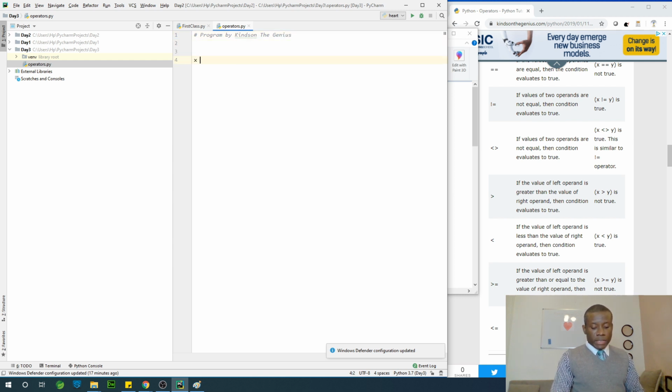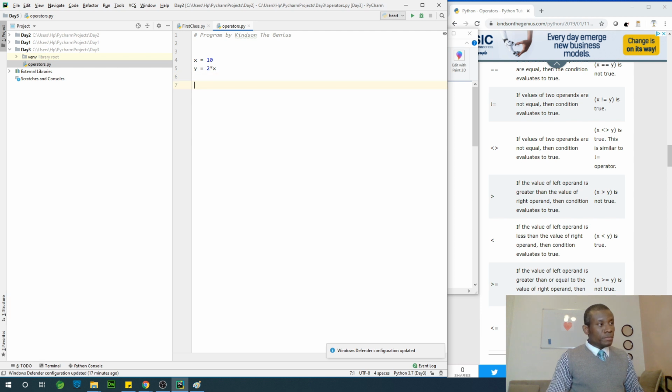So we say x is equal to 10 and y is equal to 2x. We use the equal sign, which is called the assignment operator: we are assigning x to be 10, we are assigning y to be 2x.